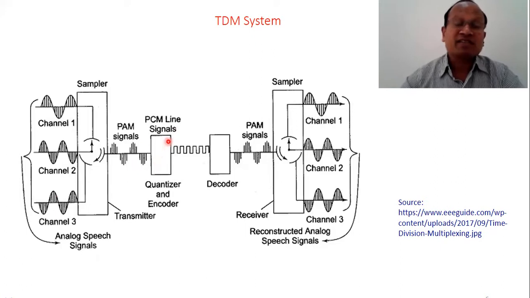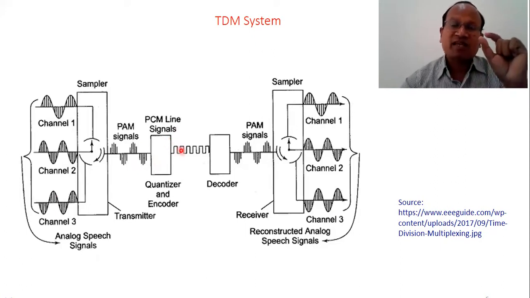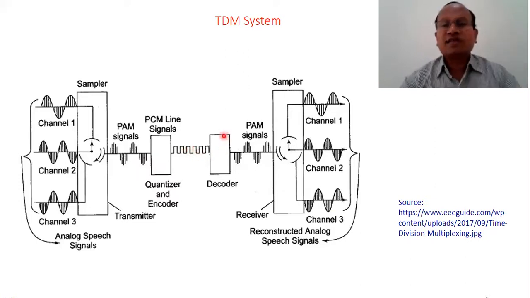So PAM signals are subjected to PCM, where quantization and encoding take place, and the signal after approximation is finally encoded into binary system, a binary pattern like zeros and ones. So this is a binary digital output. Now this is sent to the decoder, and we finally get the PAM signal.